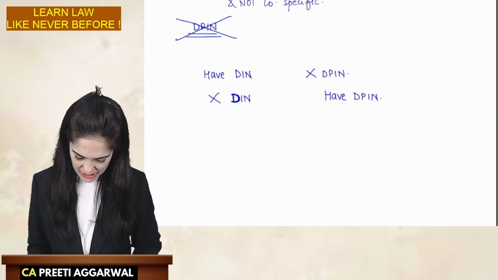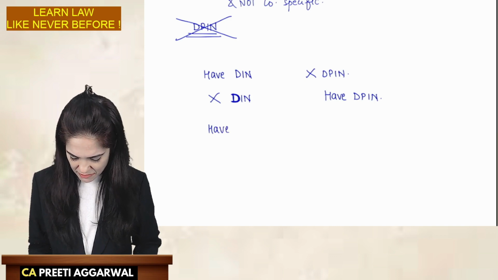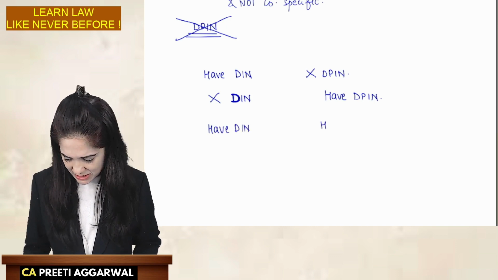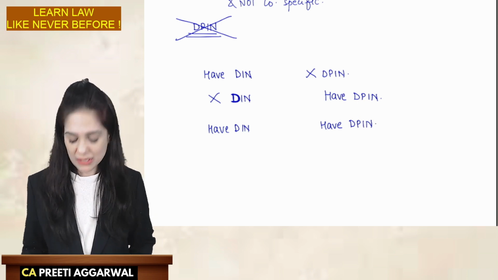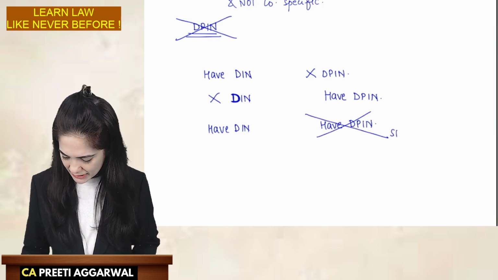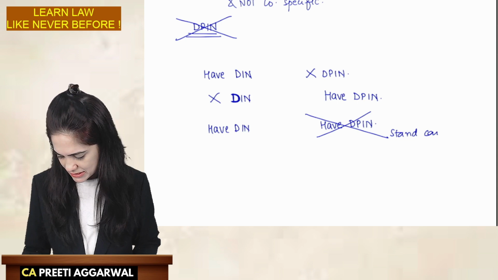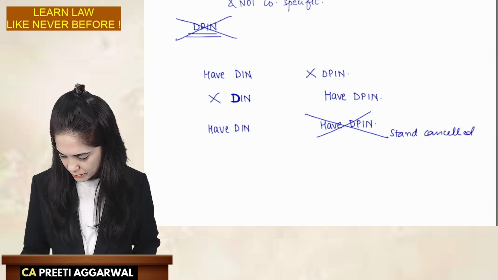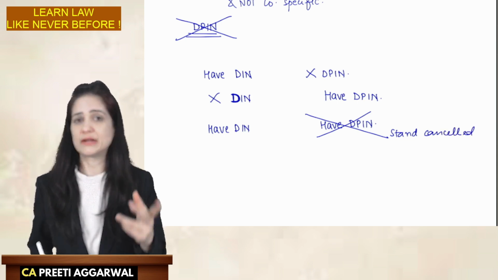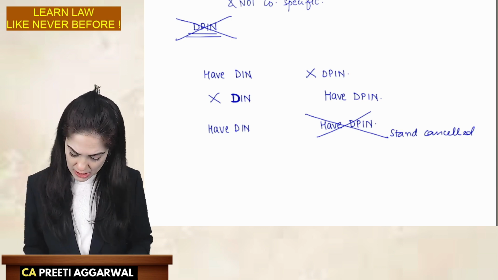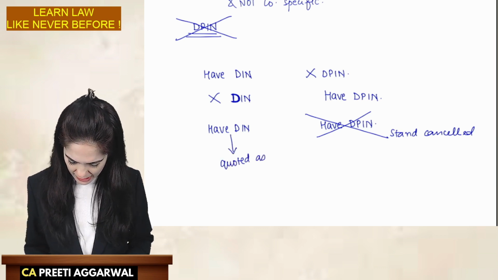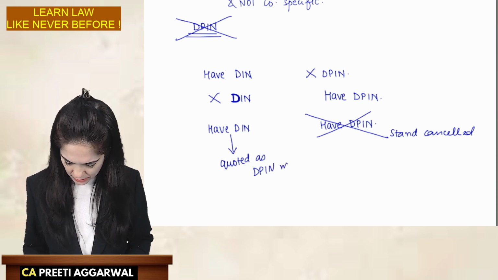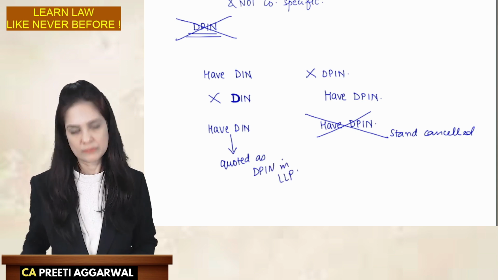Ma'am, by mistake, I have a DIN as well as a DPIN. You can't have 2 numbers. Your DPIN will automatically stand cancelled. Then if I become a designated partner in an LLP, your DIN will be quoted as DPIN in the LLP.